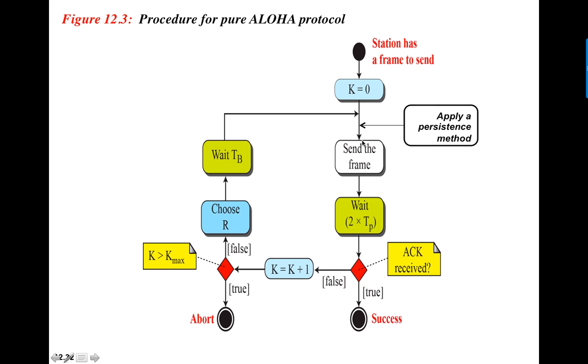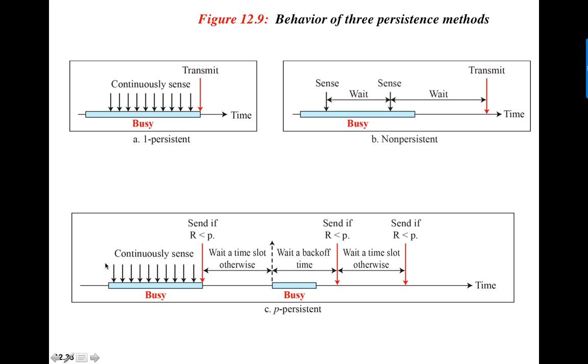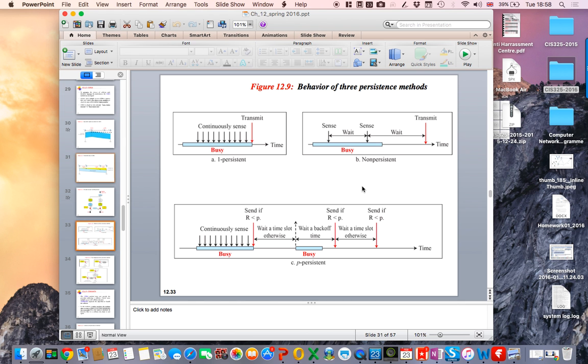But in CSMA, we don't send after the random backoff time. We still wait. We apply here a persistence method. Now, in the next video, we will look at the different types of persistence methods.